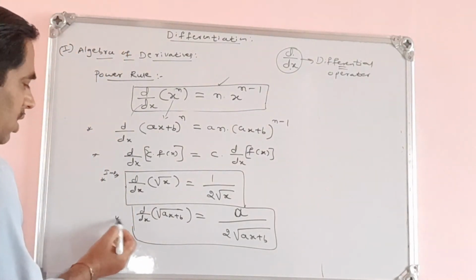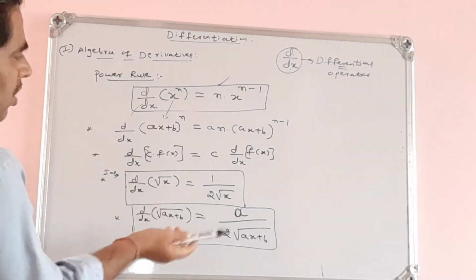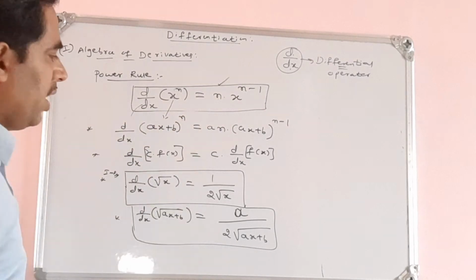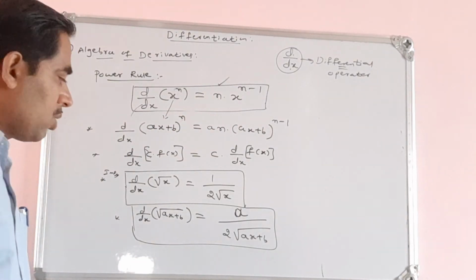So you can note down this result also. We have got all these results with the help of this power rule: derivative of x to the power of n is equal to n into x to the power of n minus 1.